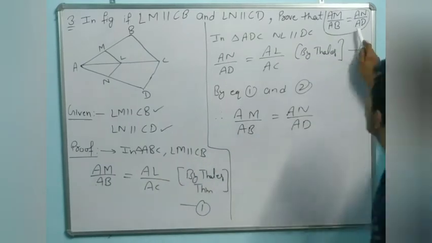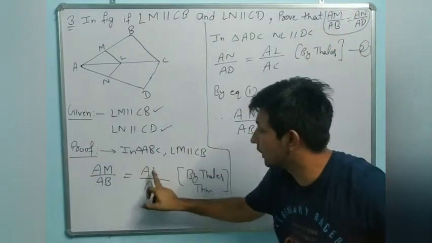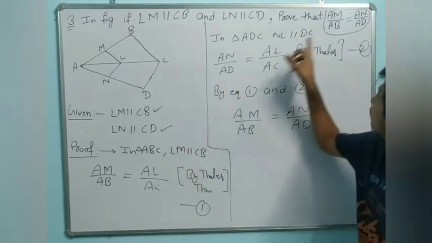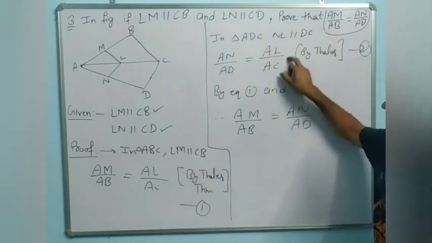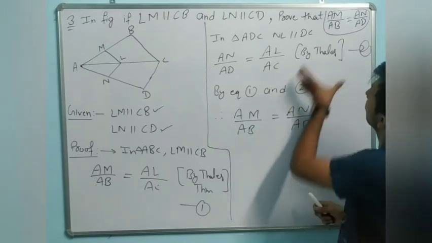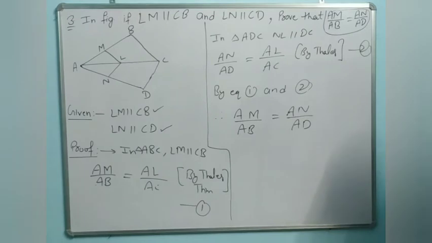In every question we will do the same process, dear. Whatever we want to prove, that AM by AB equals something, AL by AC, same as it is. It is also AN by AD, also AL by AC. From equation 1 and 2, both are equal. So this is what we wanted to prove. Okay, dear.